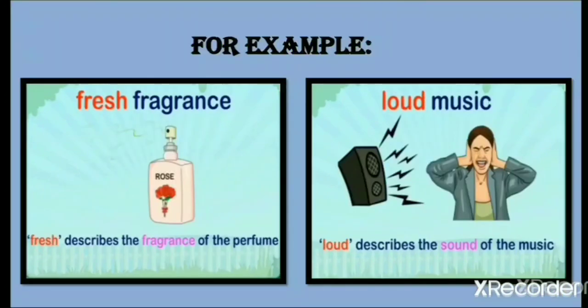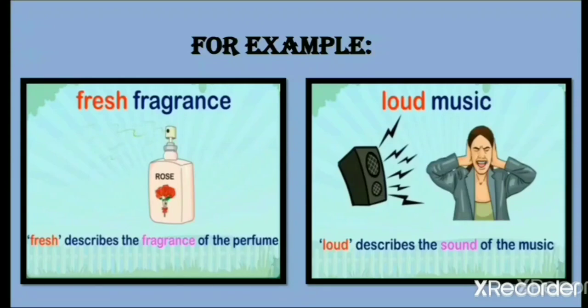Next we'll see fresh fragrance. Here the word fresh describes the fragrance of the perfume, and in another picture the word loud is describing the sound of the music. Okay, if I ask you how was the sound, you would say the sound was really loud, the music was really loud and I kind of disliked it.